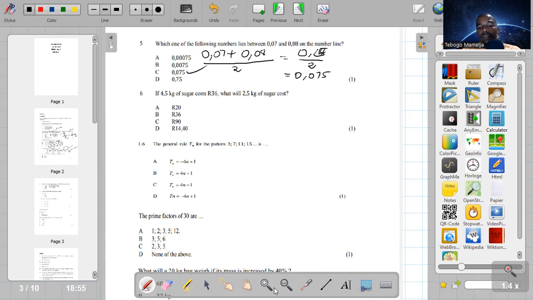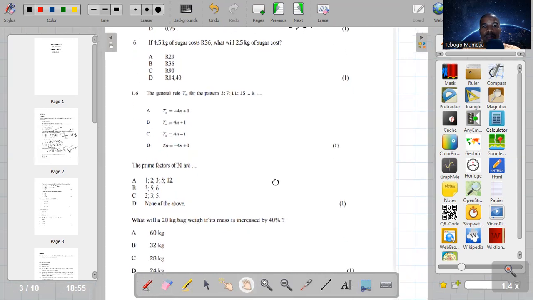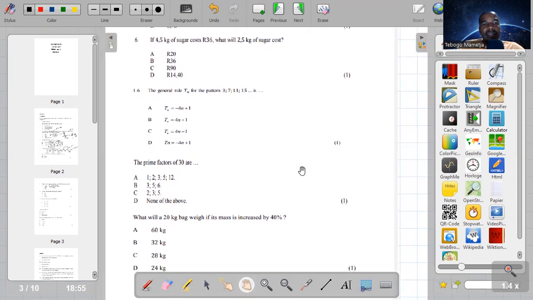Okay. Now let's go to number 6. Let me push it up. They say if 4.5 kg of sugar cost 36 rands, what will 2.5 kg of sugar cost? Okay, guys, this one, I think you can also use proportions. I think the simplest, because guys, there are so many ways to solve these problems, but every time I'm trying to use the shortest version or the shortest solution which I can use.